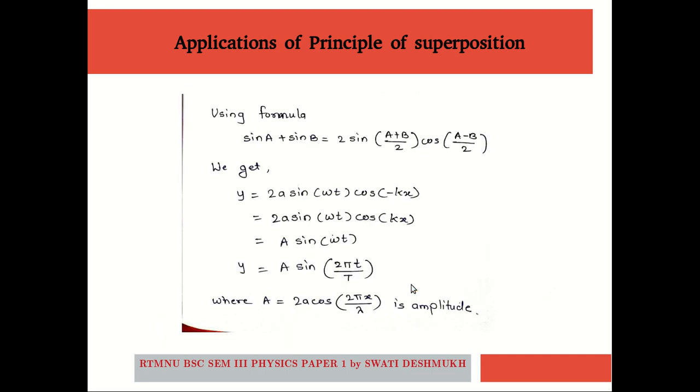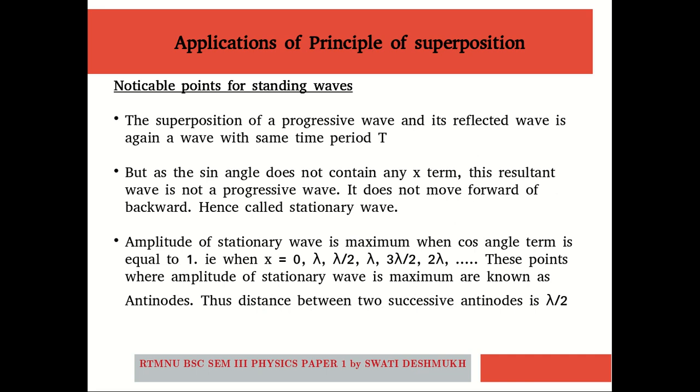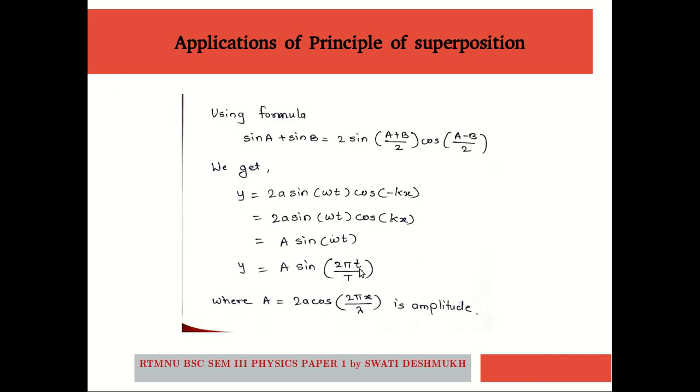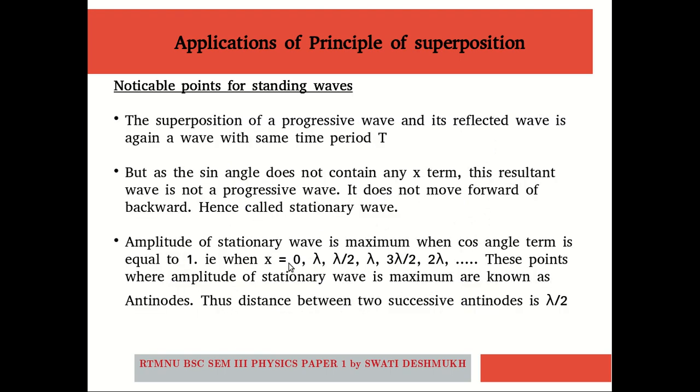So the next point is about the antinodes. The amplitude of the stationary wave is maximum, equal to 2a, when this cos term becomes 1, and this cos term becomes 1 when x is 0 or lambda by 2 and so on.